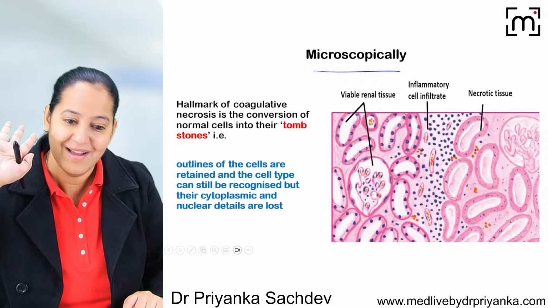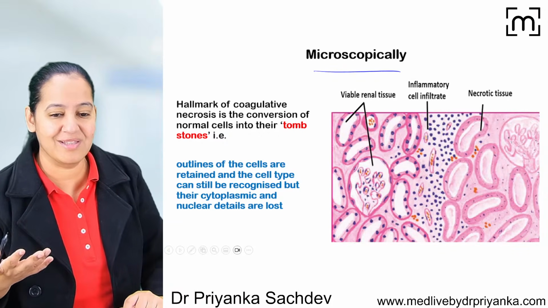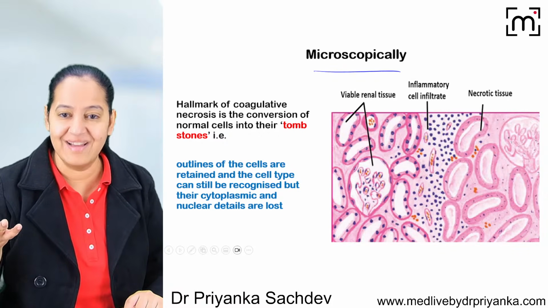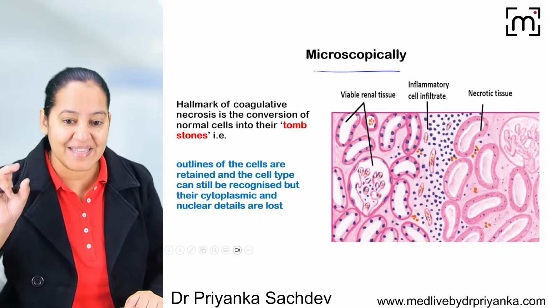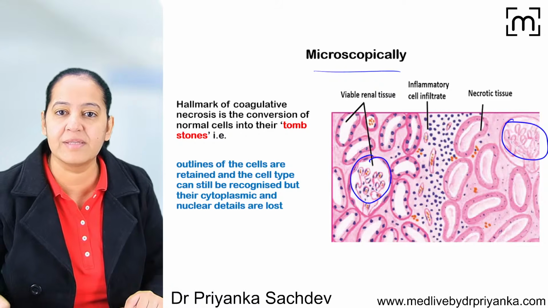So it cannot be brain. Apart from brain, it can be any organ. So which organ is shown to you? I cannot show you all the organs, but I will show you one. It is kidney because I can see the glomerulus. Can you see? This is the glomerulus and the tubules.